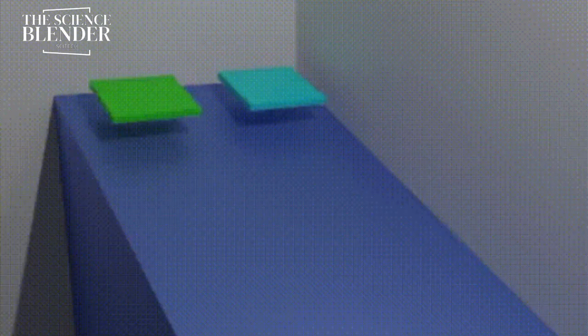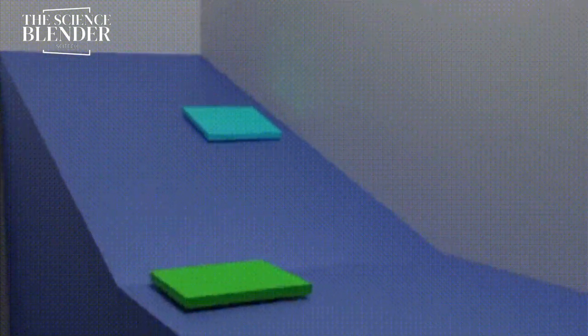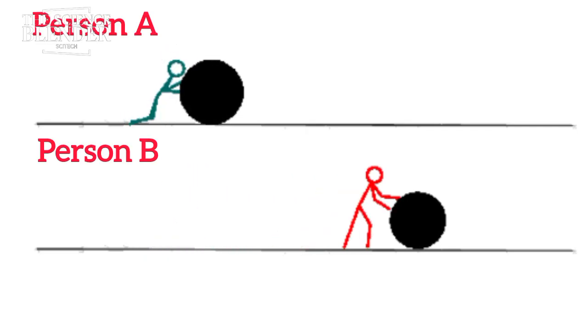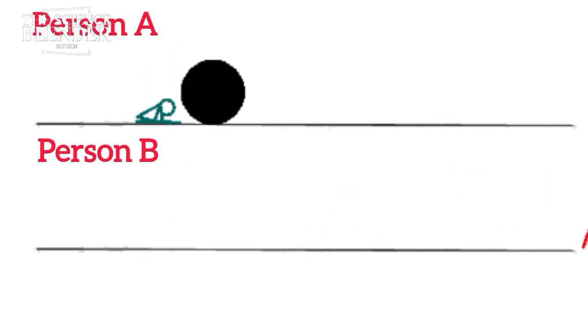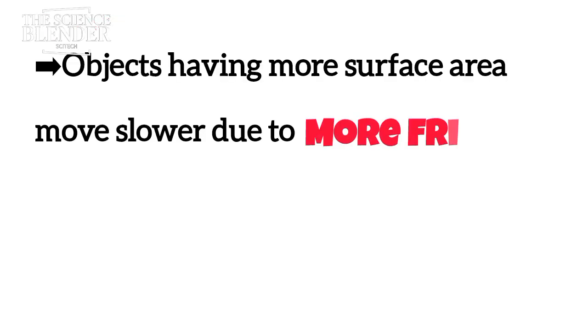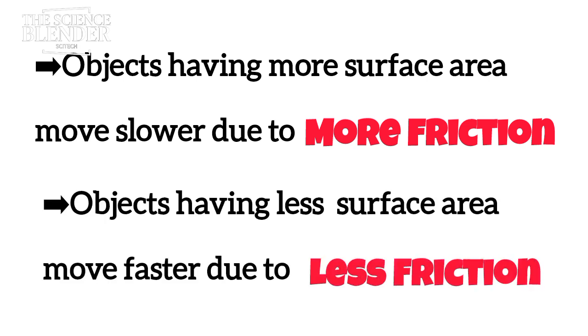Now take a moment and think why the left object is moving faster than the other. Why is person A moving slower than person B? What's the reason behind it? Objects having more surface area move slower due to more friction, while objects having less surface area move faster due to less friction.